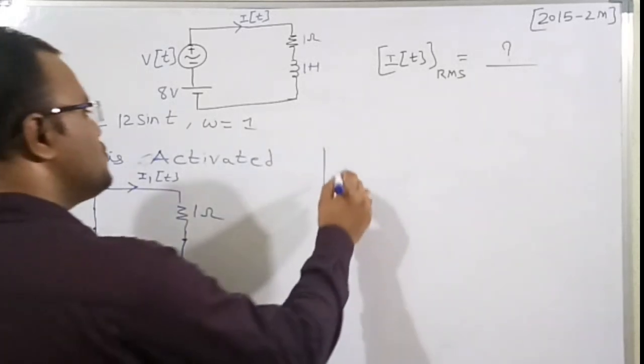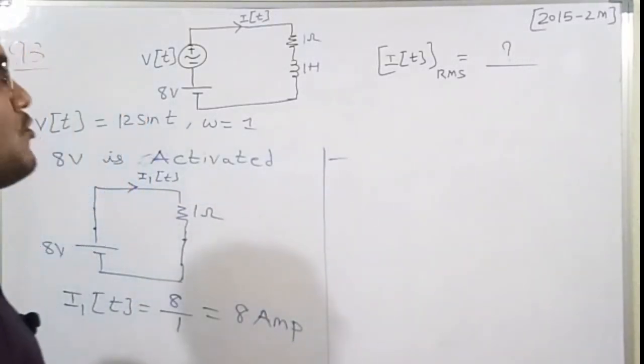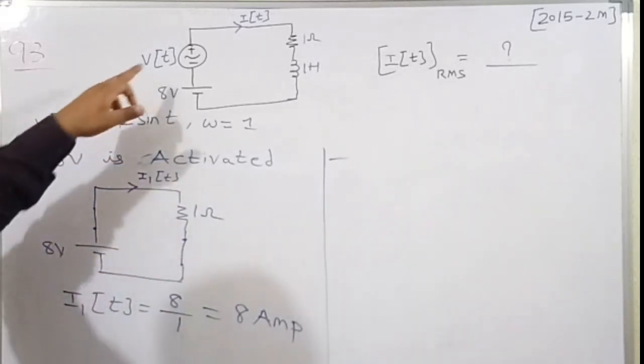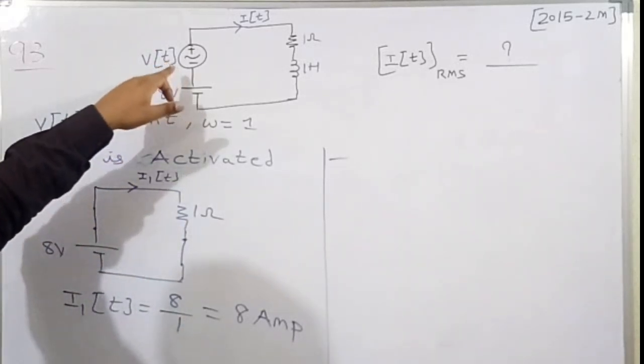Now by superposition theorem, the other voltage source has to be activated. So I am going to keep the AC source in the active position.